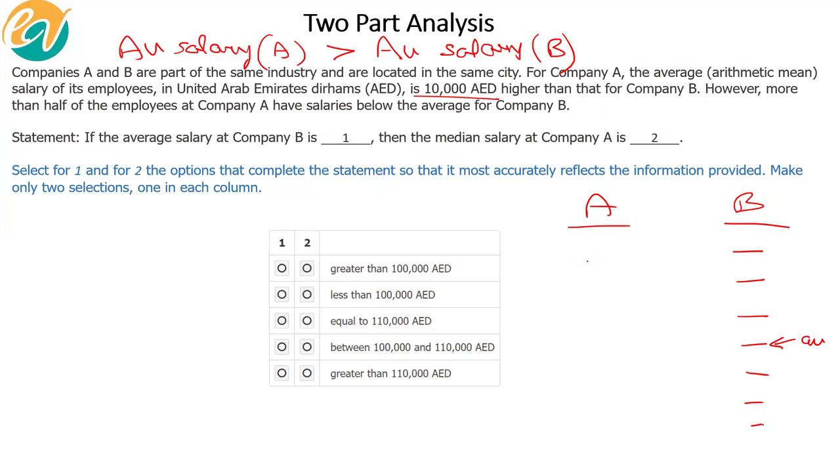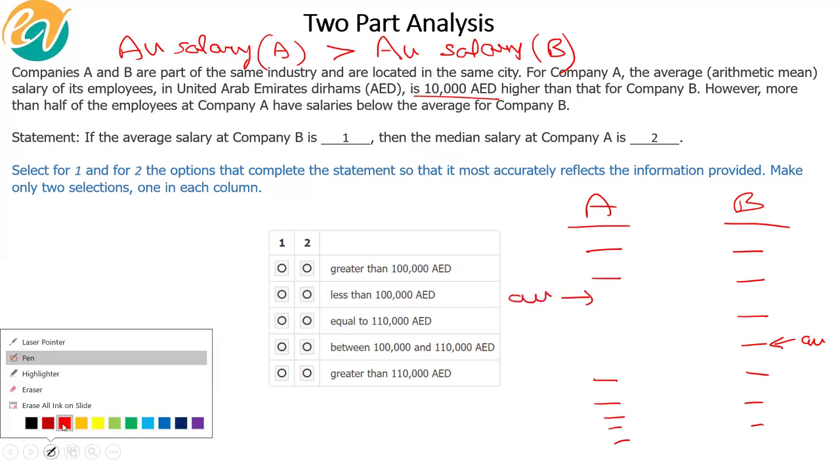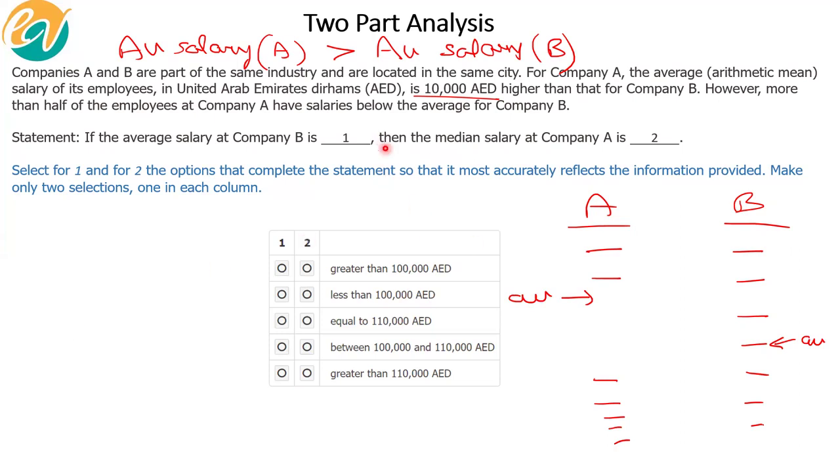Now, how is the salary for company A structured? Highest salary, this, right? And then this. And the average would be somewhere here for company A. Now notice we are able to reconcile this.